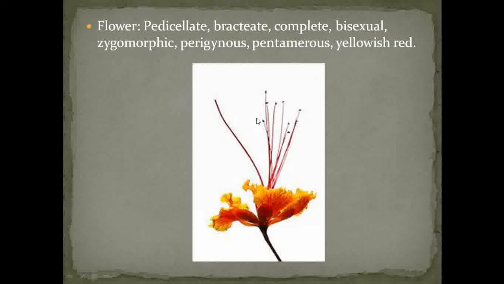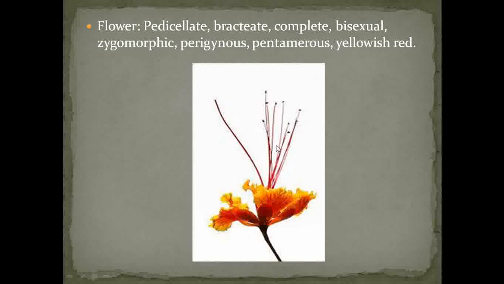In this perigynous condition, two whorls grow from above the ovary and two whorls from the base of the ovary.